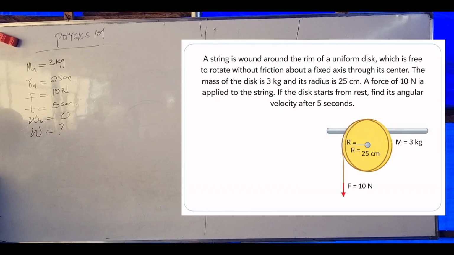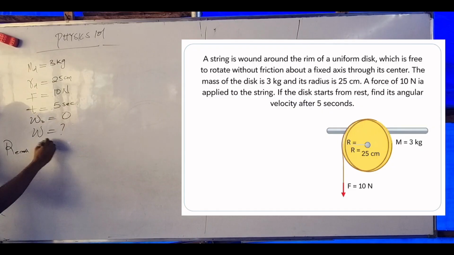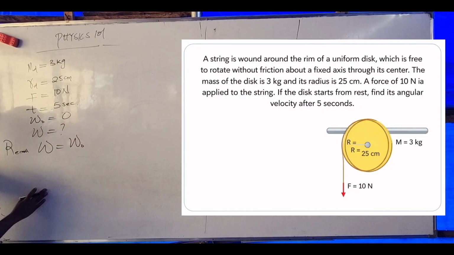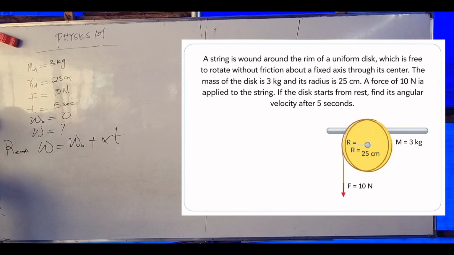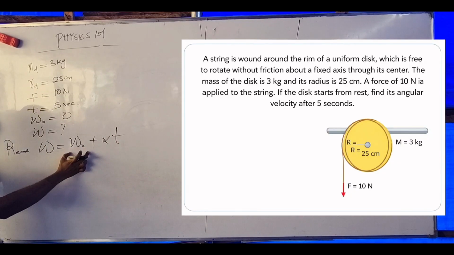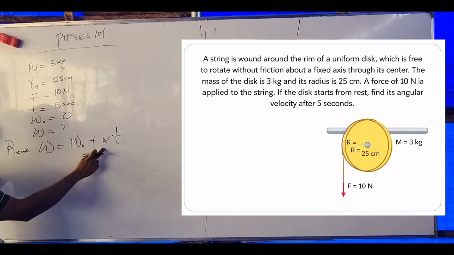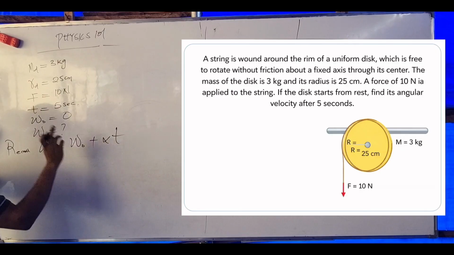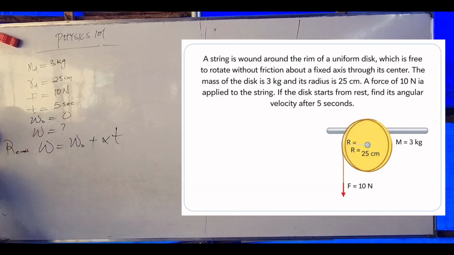Is that clear? Hope you are following. Then our time is 5 seconds. So we are asked to find, recall that angular velocity equals w naught plus alpha t. I'm looking for this; the initial is already 0. Do we have alpha? I don't have this, but I have time. So let's look for a means to generate angular acceleration.